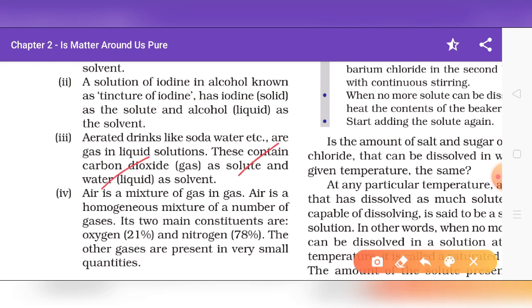And the last is air, a mixture of gases in gases. Air is a homogeneous mixture of a number of gases. Its two main constituents are oxygen and nitrogen. The other gases are present in very small quantity. So these are the examples of the solution.